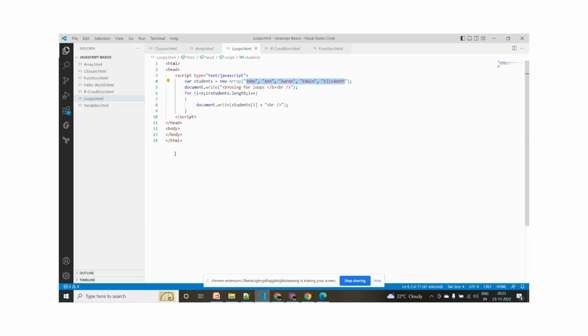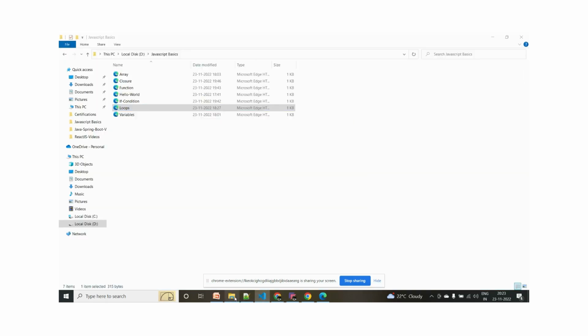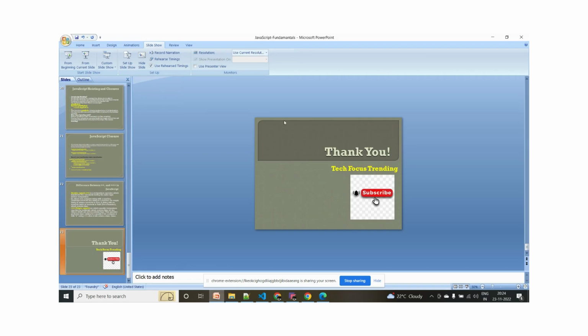So that's it, guys. If you want more concepts like variables, you can print all the variables here. I already told you how to declare variables with the var keyword; you can declare all the variables and use those variables here. I already explained the variables concept in my slides. If you want to see an example, see here how variables work. For addition, I have declared a first number variable and a second number variable, and I'm using addition and multiplication concepts here. So that's it, guys.